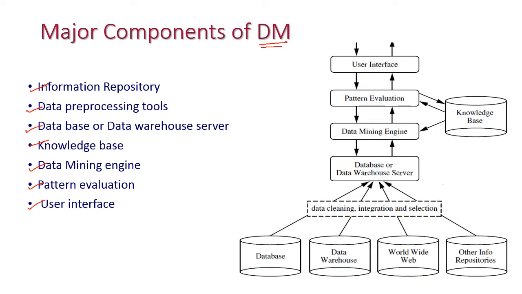The first one is information repository. The information repositories are located here. Here we have different types of databases, other data warehouses, web pages, World Wide Web and other information repositories. So many things may be there to extract the data, to collect the data. We are collecting the data from these data sources.